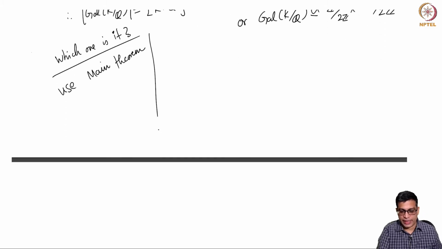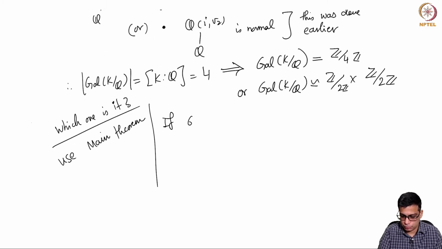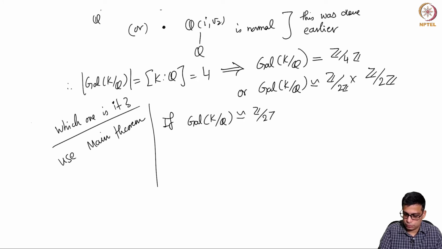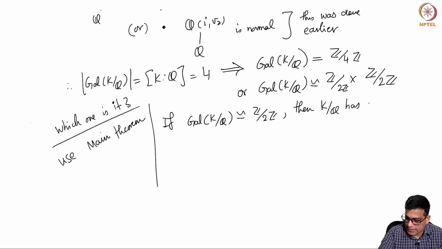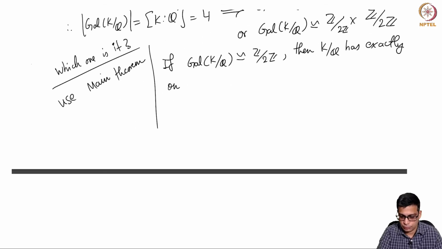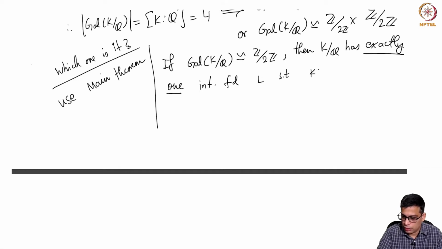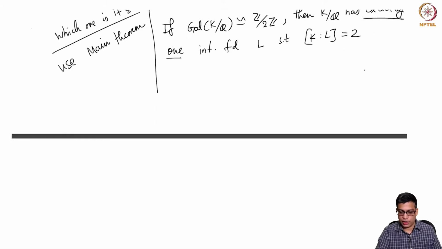If it is the cyclic group, then K over Q has exactly one intermediate field L such that K:L is 2. Of course, in that case L:Q will also be 2.